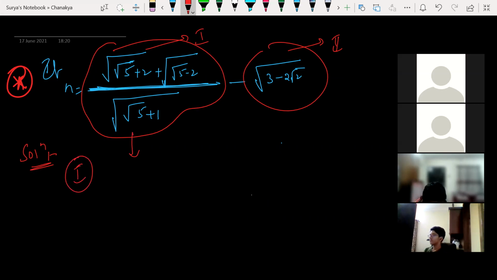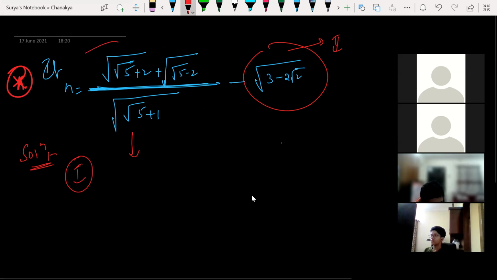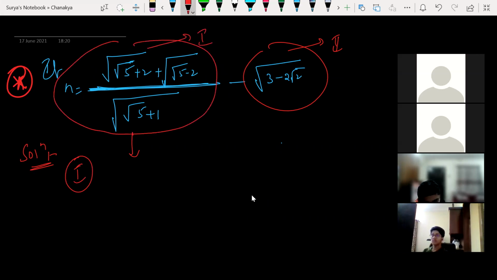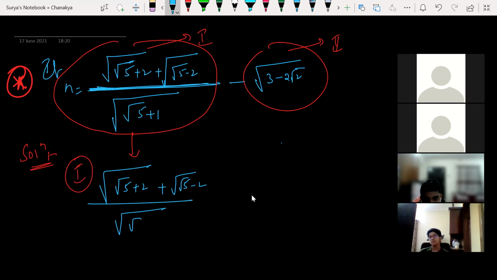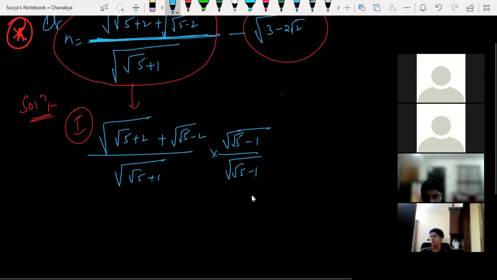How many of you know rationalization? It is rationalizing the denominator. Yes, rationalization. Look at this. We'll do rationalization first. One second, please. Listen to me carefully. The denominator will be, look at this, root 5 whole root 5 minus 1 divided by whole root minus 1. Clear? I'm solving the first part. Rationalization is actually the best method. After this, what can I do?